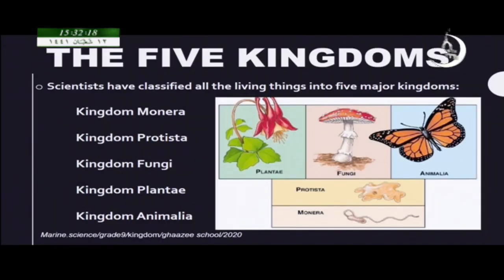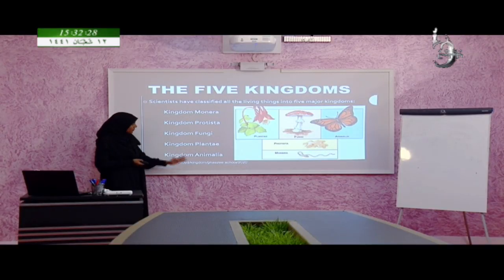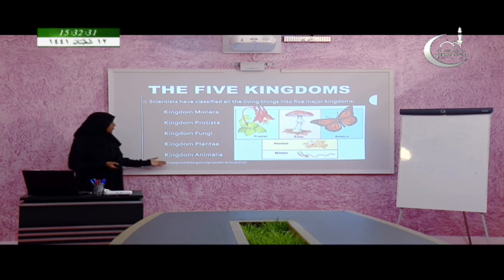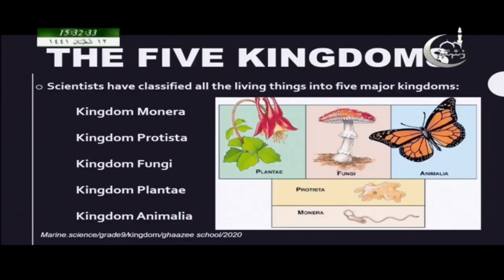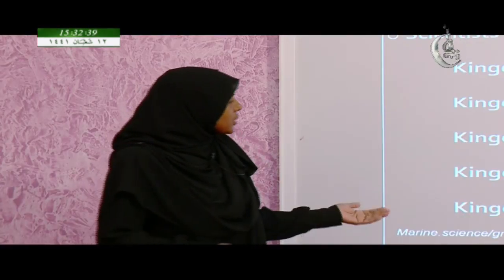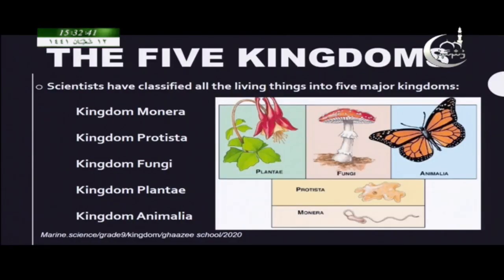These names of the kingdoms are not in any order, not like the order of classification, but are just names given to different kingdoms. For example, when we write the kingdom, we always write kingdom Animalia, not kingdom animals, because all the animals belong to the kingdom Animalia.